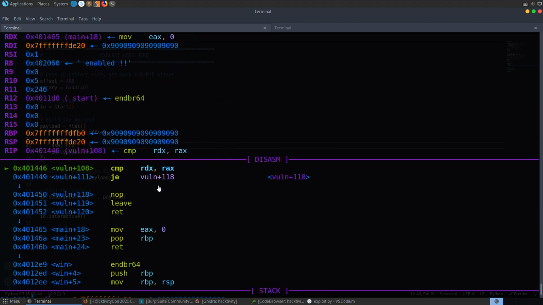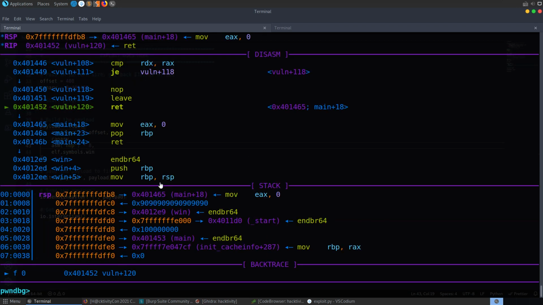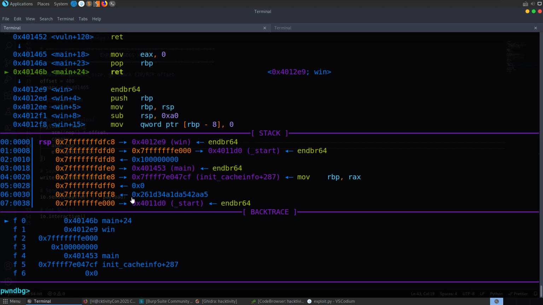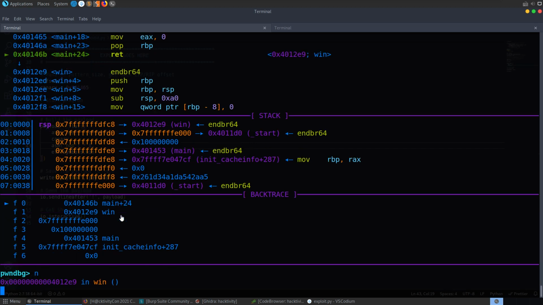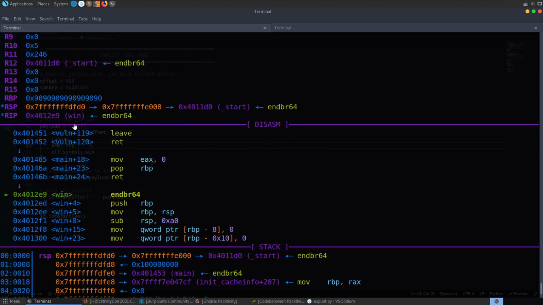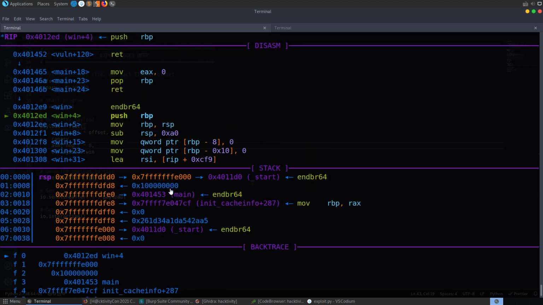And we can again just step through here, just hitting next to get through these instructions. You can see that now we have our no operation instructions here, where previously we had the return address. And it's gone to main plus 24. It's now gone to win. So if we go up here and have a look in the instruction pointer, it's set to win. So the next function it's going to jump to is going to be win, and we're in win now.